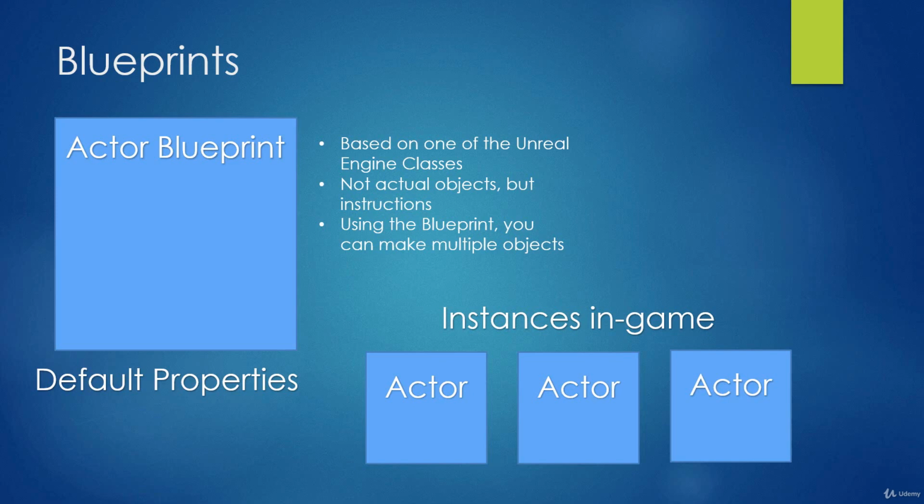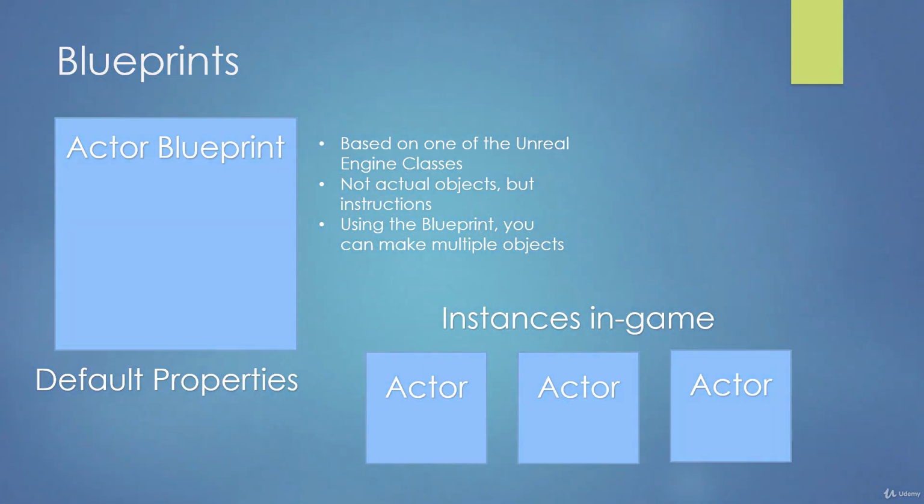We're going to basically determine in the blueprint what's going to happen in game, and then we're going to create an actual actor based on that blueprint and drag it in the game and possibly make copies of it and so on. So this concludes classes and blueprints, and we're going to solidify this knowledge with some examples as we create our games in Unreal Engine.